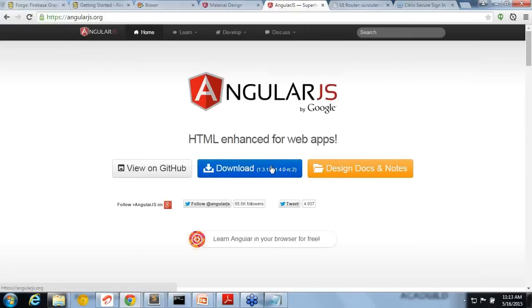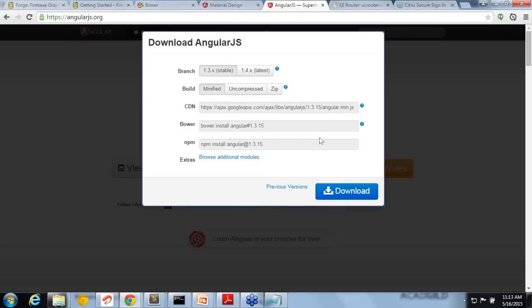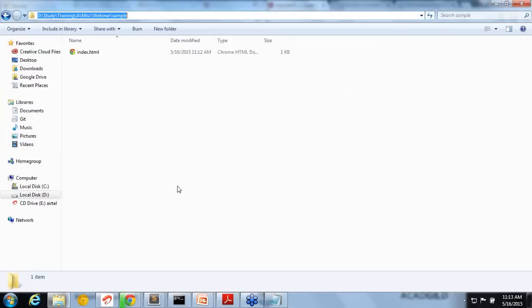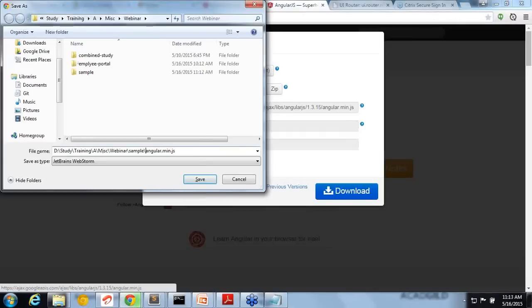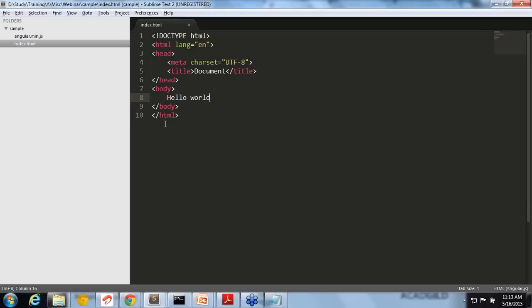You can see I can just click on the download button and download this one. Okay. So I'm just downloading angular.min.js. The first thing is you will add the script src equal to angular.min.js. So I am starting with how I am including Angular itself.